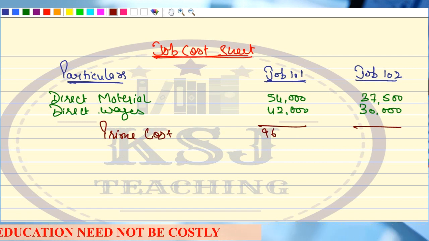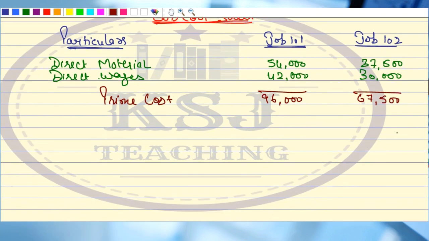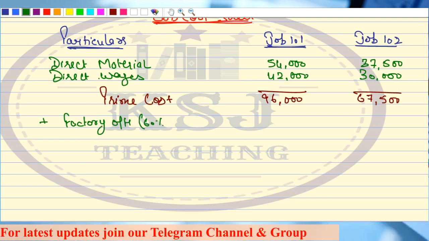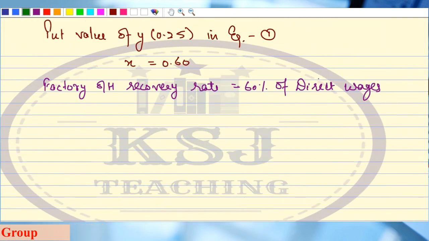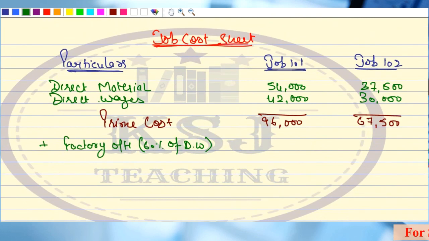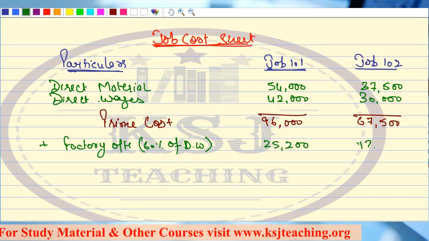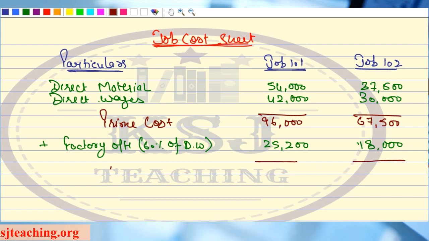right? That is 96,000 and 67,500. Any doubts, right? Now the next that we are going to have is factory overheads. Now factory overheads are 60% of direct wages. 60% we have just calculated, right? 60% of direct wages. So you can calculate 60% of 42,000. That is 25,200. And here 18,000. Clear?